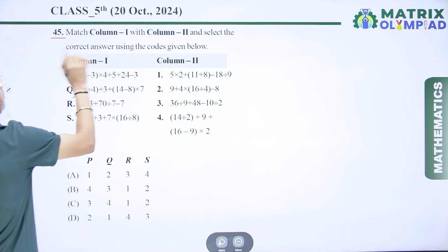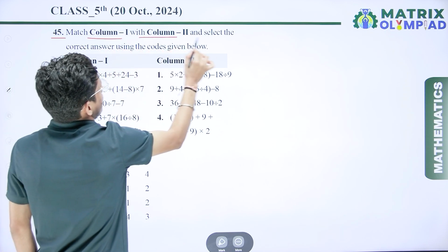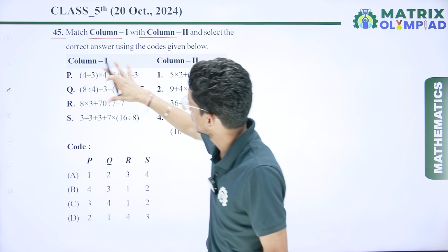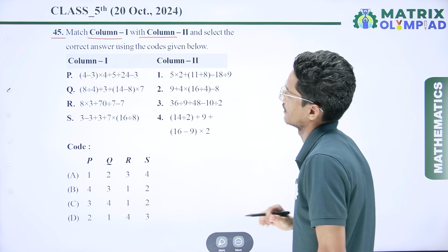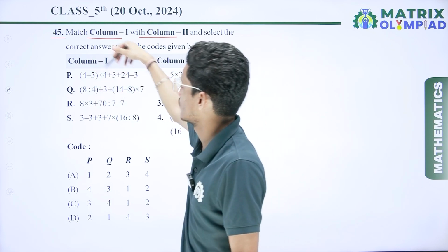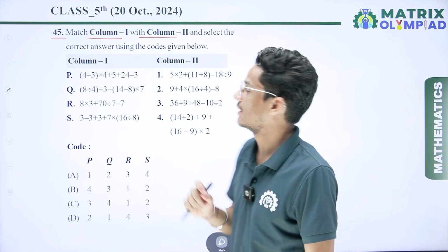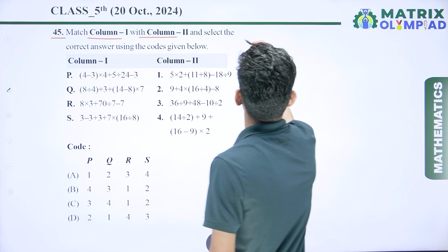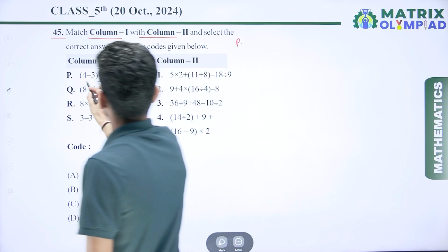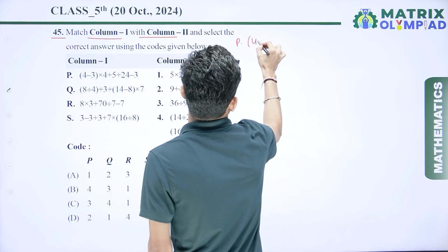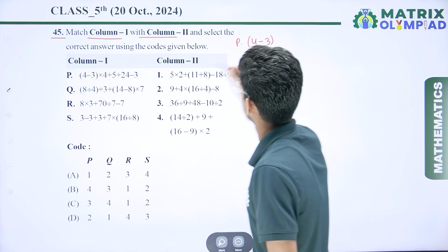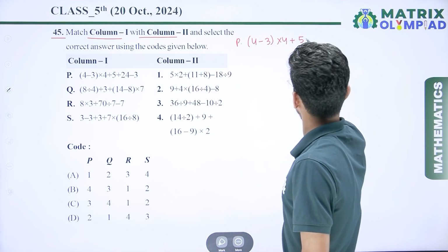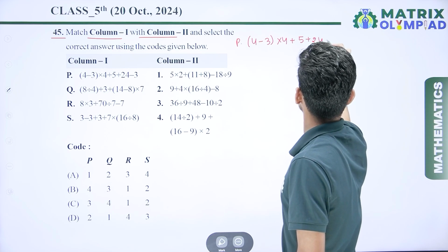Now the next question is: match column 1 and column 2 and select the correct answer using the code given below. Here we have column 1 and here we have column 2. Simple. We have to simplify column 1 first with the help of the BODMAS rule, and then we have to simplify column 2. Now here we have first P, that is 4 minus 3 multiplied by 4 plus 5 plus 24 minus 3.